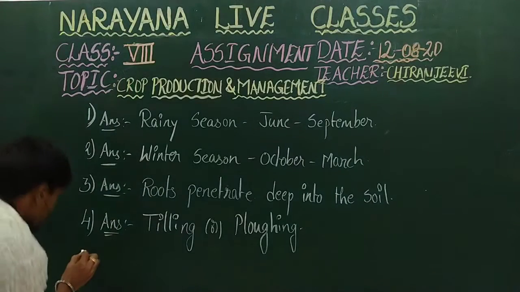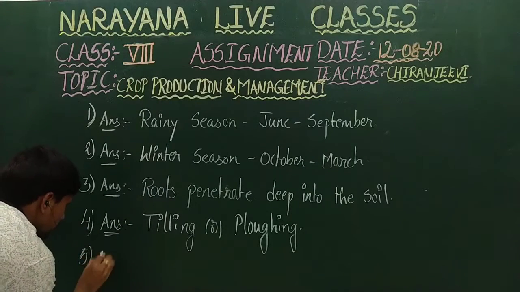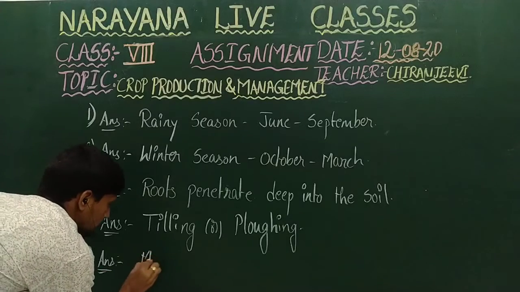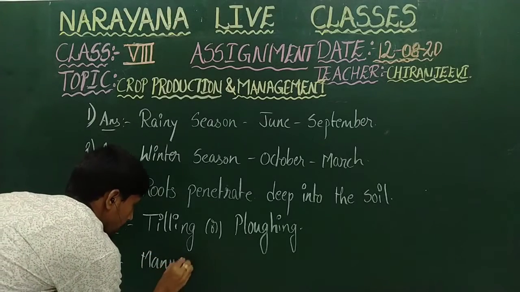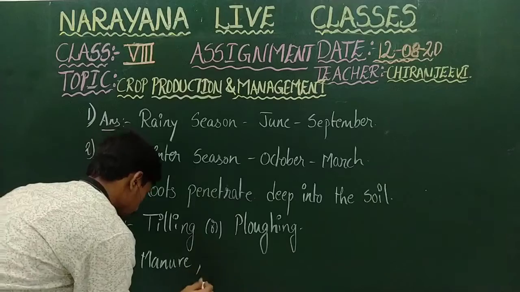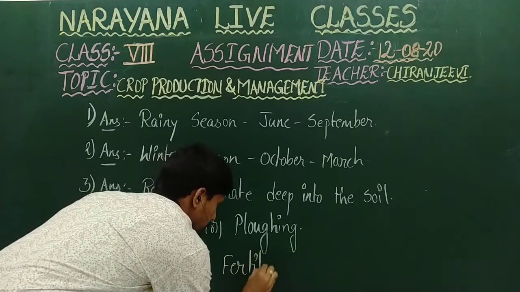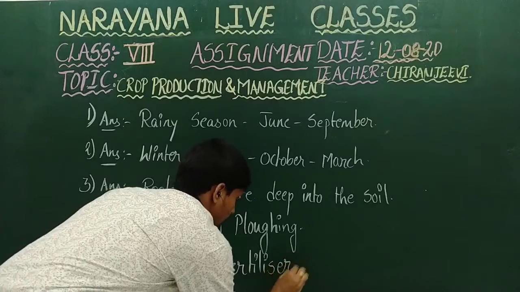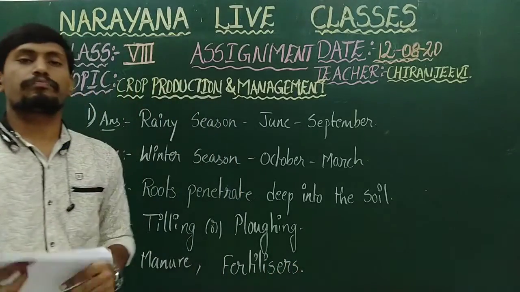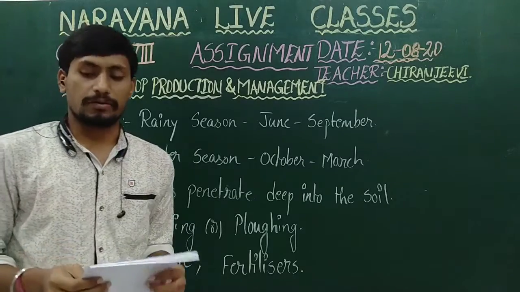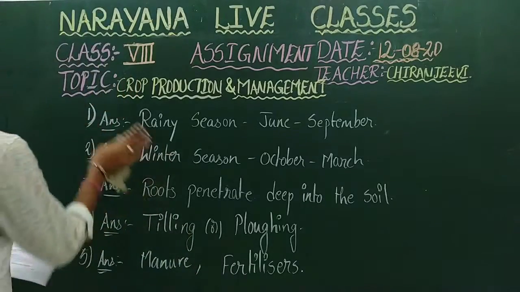So for the healthy growth of plants, we give manure and fertilizers. Manure and fertilizers are the things which we give for the healthy growth of the plants.